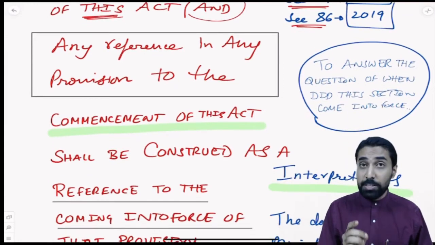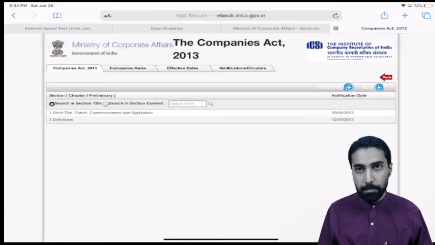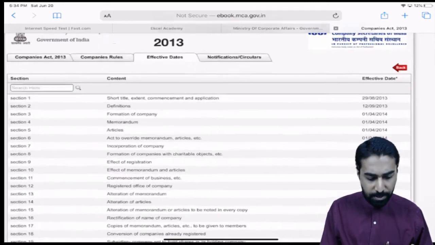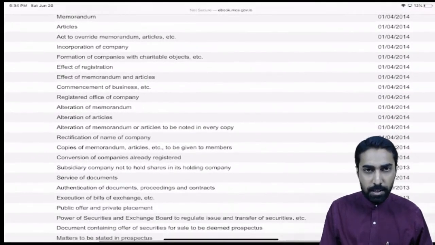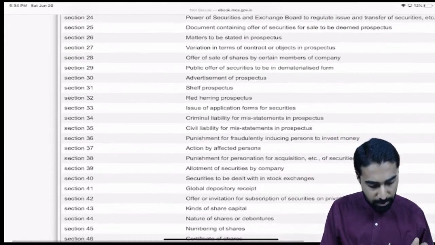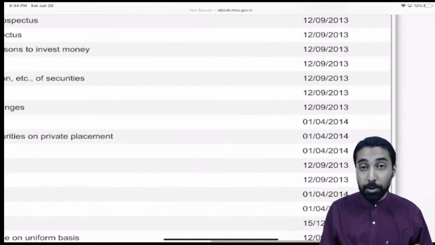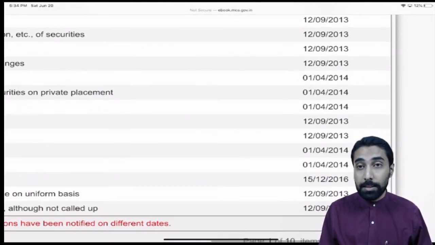To answer the question of when a section came into force, we need to look into the effective dates. This is the Companies Act. When we look at it on the MCA website, there is an effective date, correct? If you see here, for every section they have given a different effective date. Let us say, for example, section number 44 is coming into force from the 12th of September 2013.